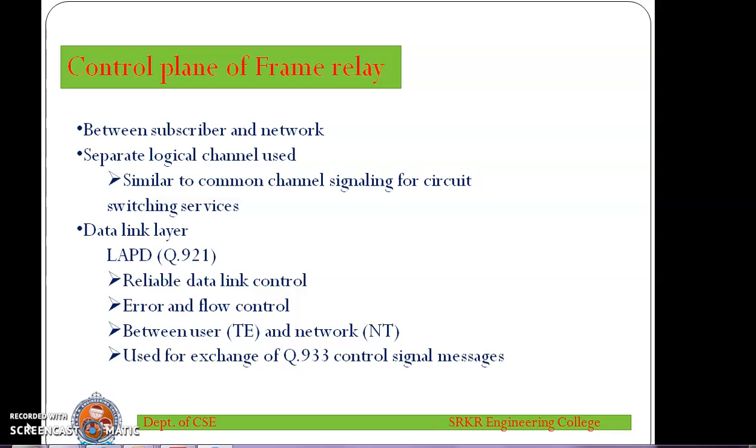The data link layer of the control plane uses the LAPD Q.921 protocol. This protocol is responsible for the following aspects: reliable data link control, and error and flow control between user and network, used for the exchange of Q.933 control signal messages.